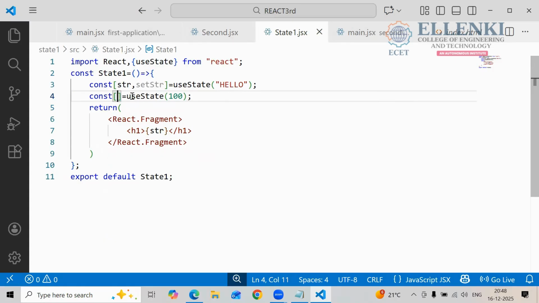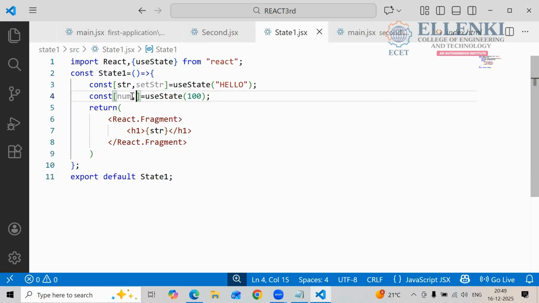Okay. So what are you storing here? 100 you are storing. To catch the data, what do you have to give? You have to give one variable name. What is that variable name? You can write num, right? You can write num. Okay, and don't keep n, k, p, don't give names like that. Give a proper word. Then only the set function will be very easy if you want to modify the data.